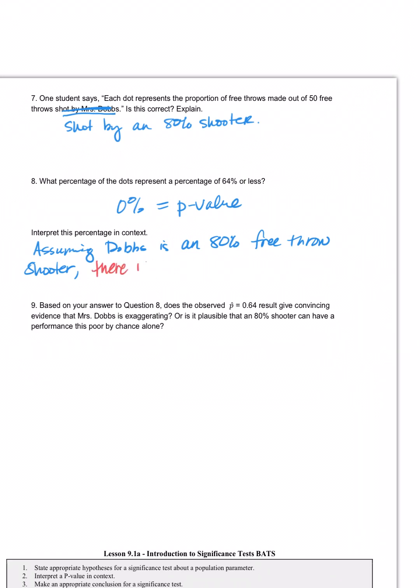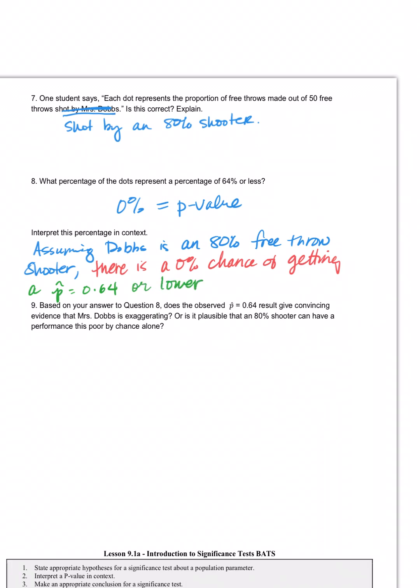There is a 0% chance of getting a sample, and instead of saying sample, I'm going to use symbols here, a p-hat of 0.64 or lower.